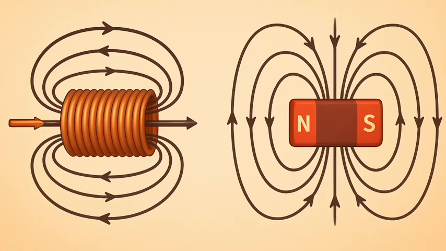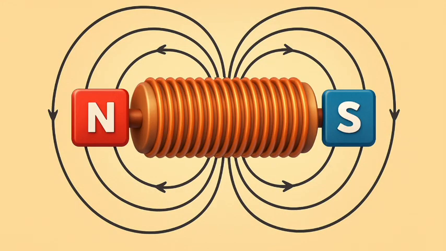Compare the pattern of the field with the magnetic field around a bar magnet, Fig. 12.4. Do they look similar? Yes, they are similar. In fact, one end of the solenoid behaves as a magnetic north pole, while the other behaves as the south pole.